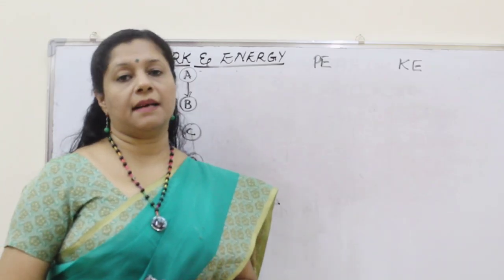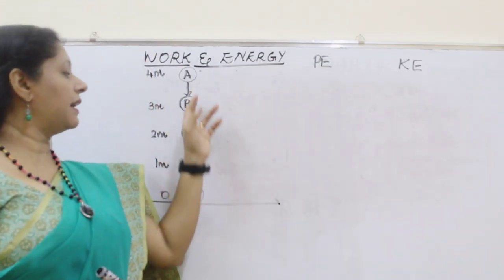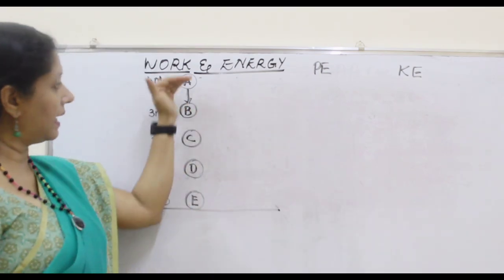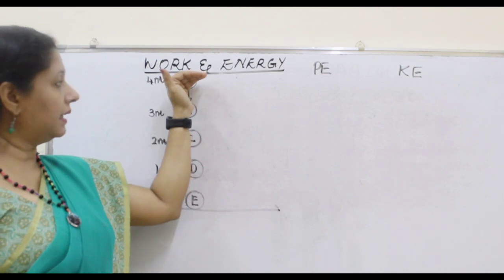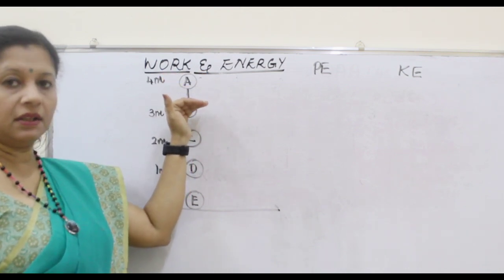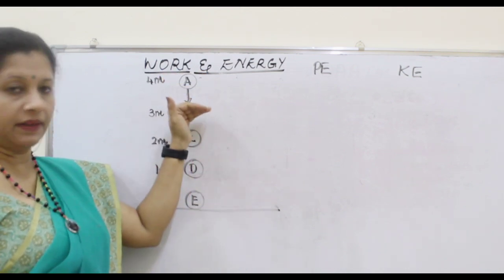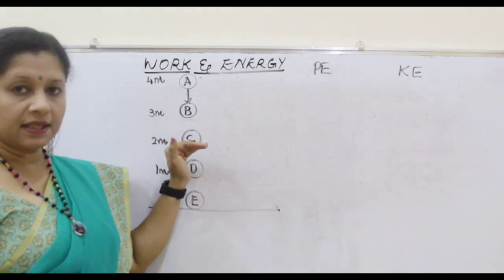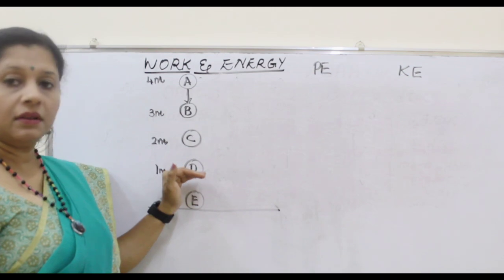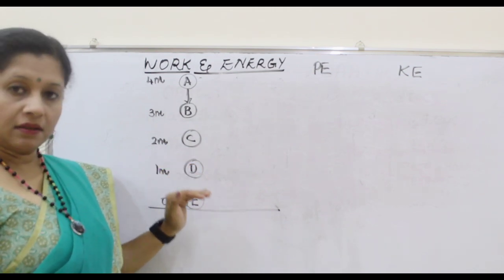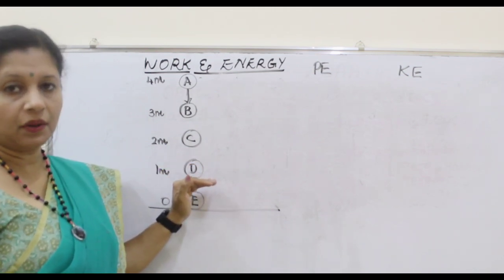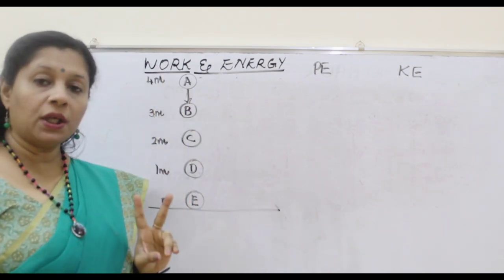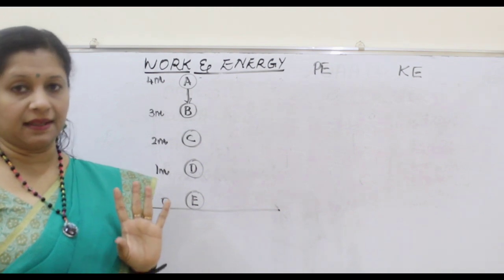Let us take another example to understand this. So here 5 positions of an object are shown. Initially it is at a height of 4 meters. Then it falls 1 meter, so it is 3 meters above the ground level. Then it again travels 2 meters, so now only 2 meters above the ground level. Then 1 meter, that is 1 meter above the ground level. In each case, whatever be the position, total PE plus KE should remain the same.